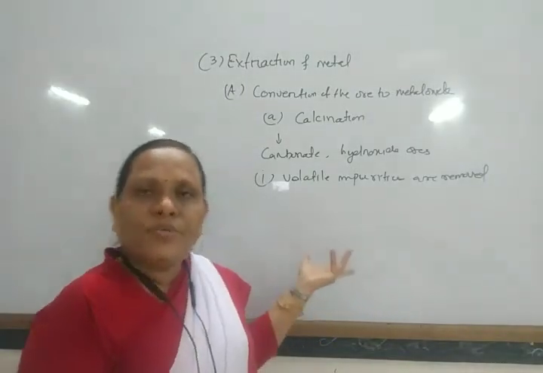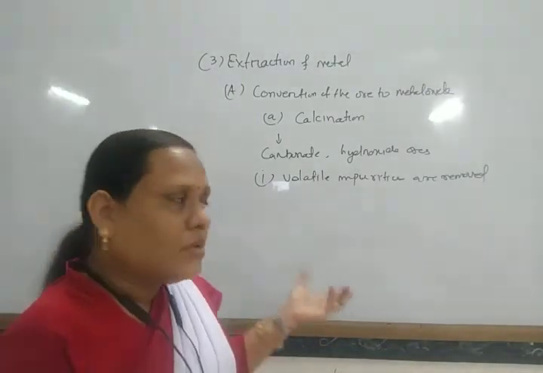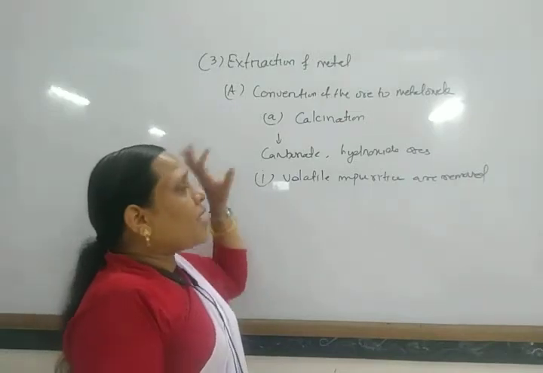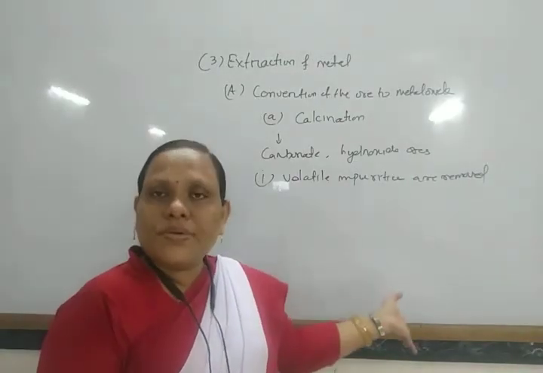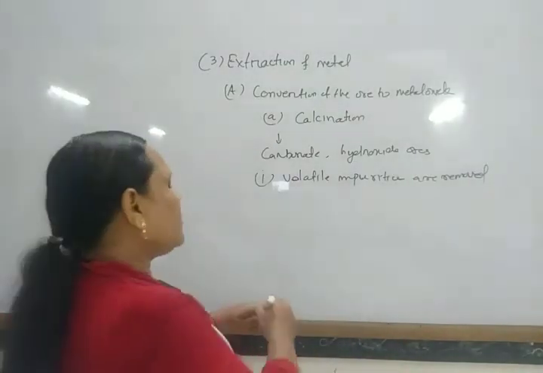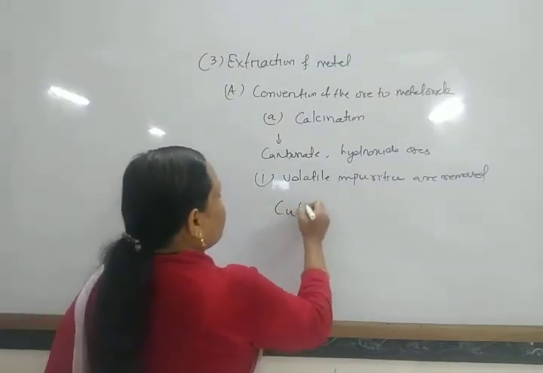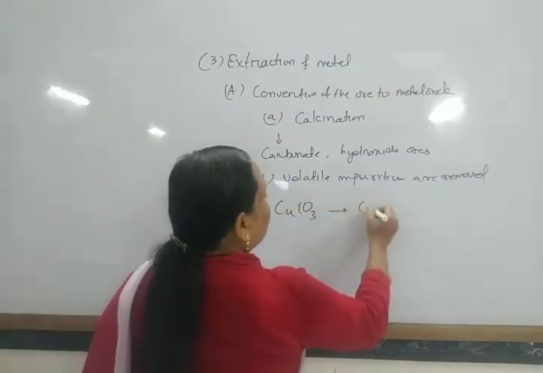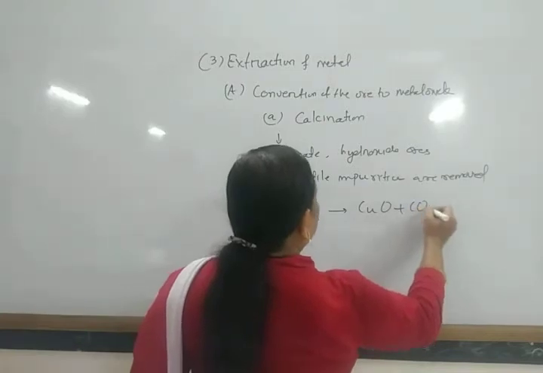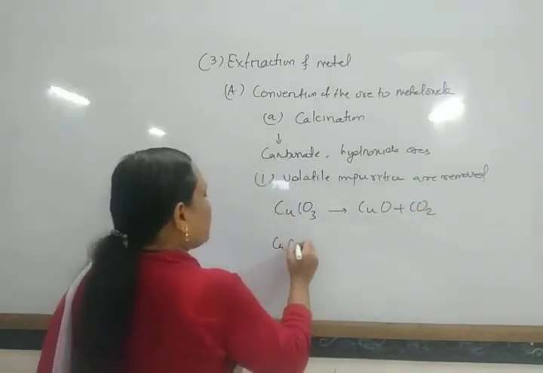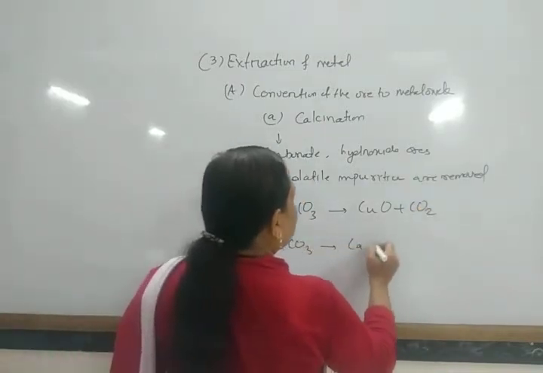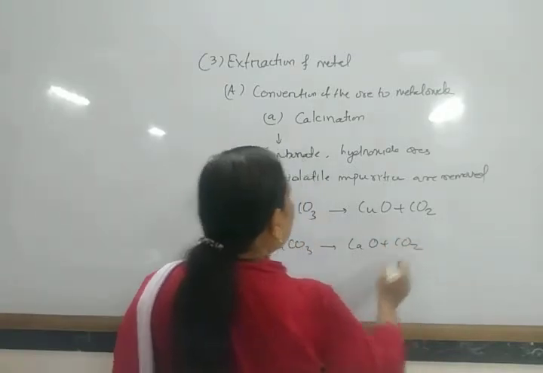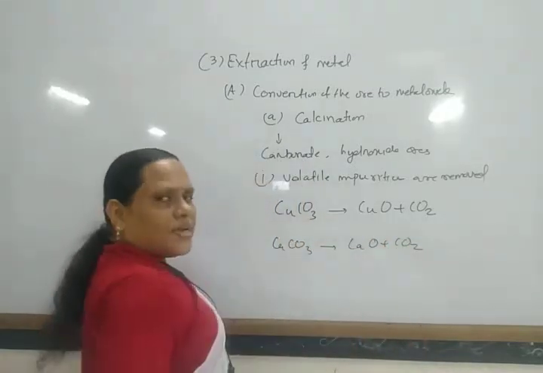Volatile impurities and moisture are removed, and carbonate ores are converted to oxides. Copper carbonate, CuCO3, is converted to CuO plus CO2. Calcium carbonate is converted to CaO plus CO2.